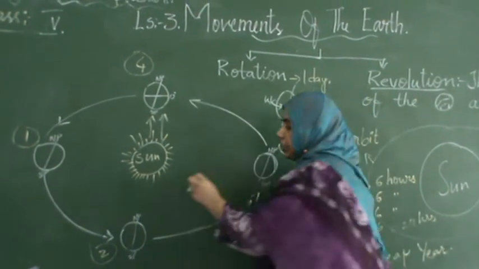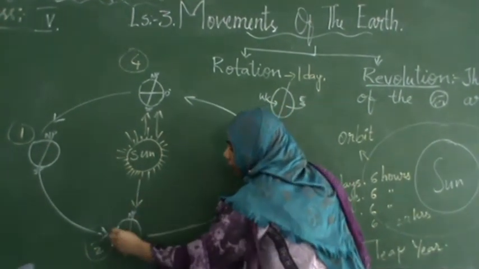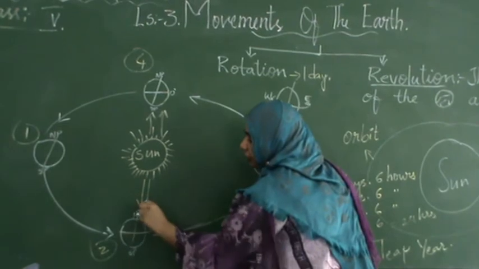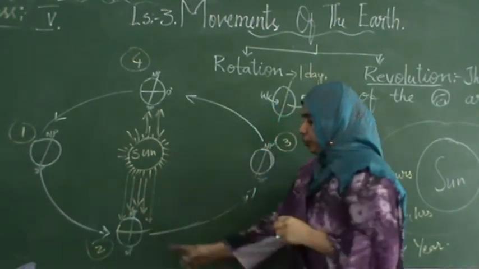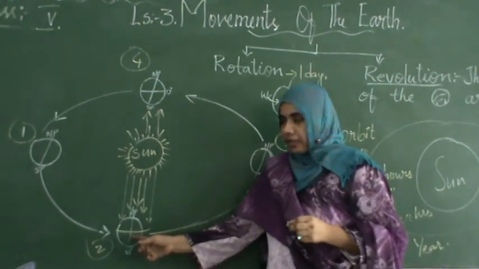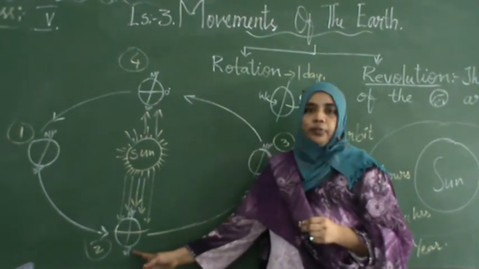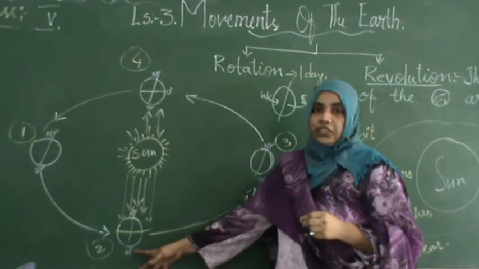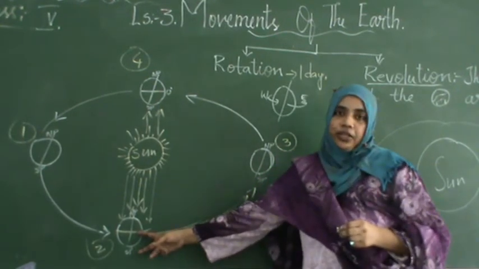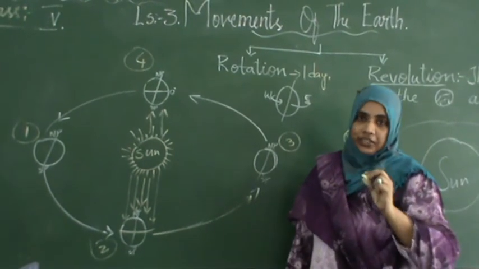Whereas in picture 2, the northern hemisphere is receiving the direct sun rays. That's why this part will experience summer, whereas the southern part will remain cold because it is not receiving heat from the sun, and the southern hemisphere will experience the winter season.